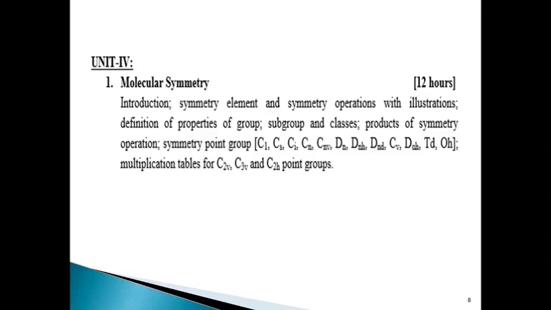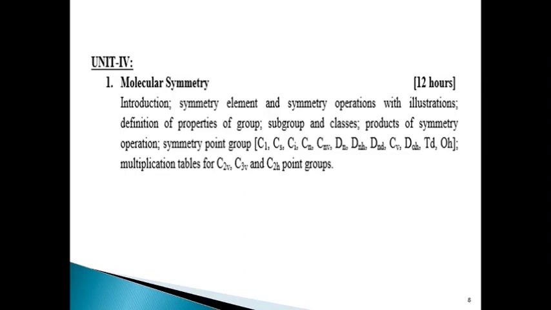This subject is very important to find and trace out the active functional groups in active drug molecules. This Unit 4 consists of very long and large subjects, molecular symmetry. But equally it is very interesting.